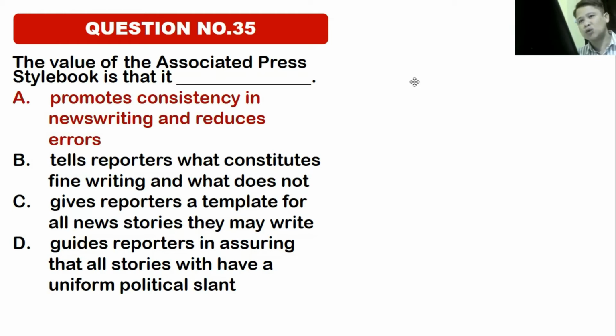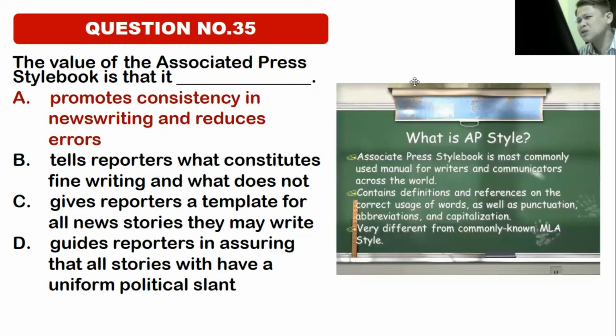errors. The value of the Associated Press style book is that it promotes consistency in news writing and reduces errors. What is AP style? The Associated Press style book is the most commonly used manual for writers and communicators across the world. It contains definitions and references on the correct usage of words, as well as punctuation, abbreviations, and capitalization.